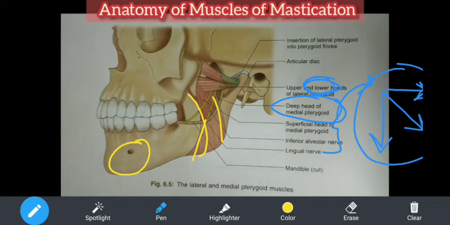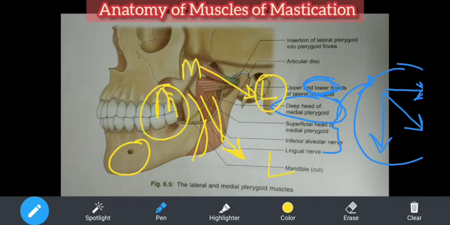If you recall, if you see this muscle, this origin is medial. On the outer side, the insertion is lateral. Did you understand? So if you see these muscles, the medial pterygoid also has fibers running laterally, from medial to lateral. So both the muscles are coming from medial to lateral. So if you contract them, contraction will always happen at the site of the insertion. So this muscle will be pulled like this, so what action will happen? What will happen? Lateral to medial.